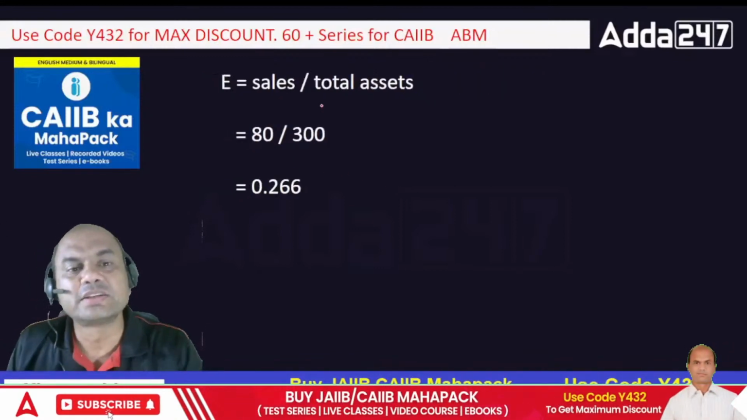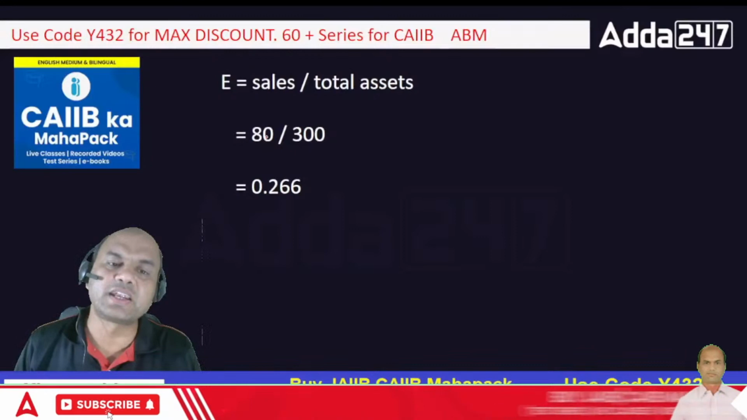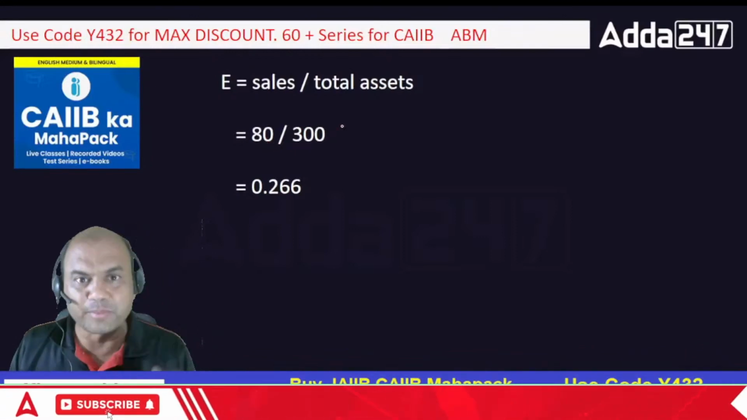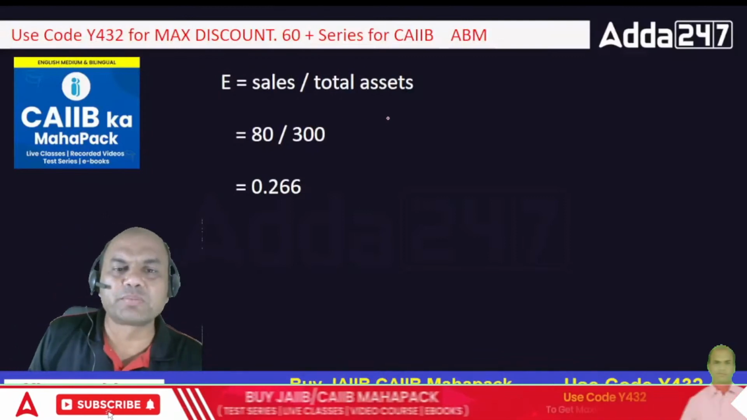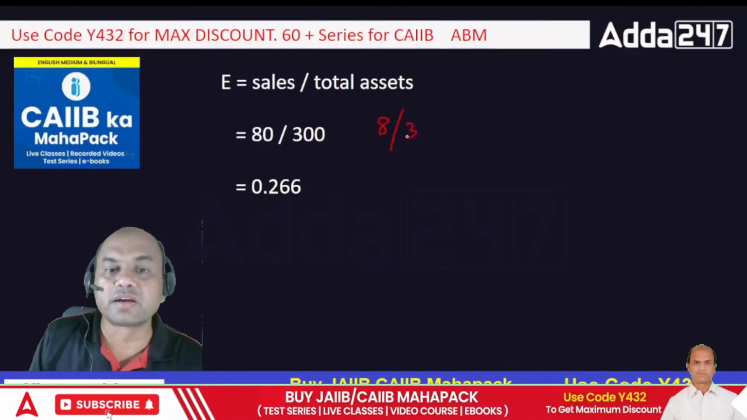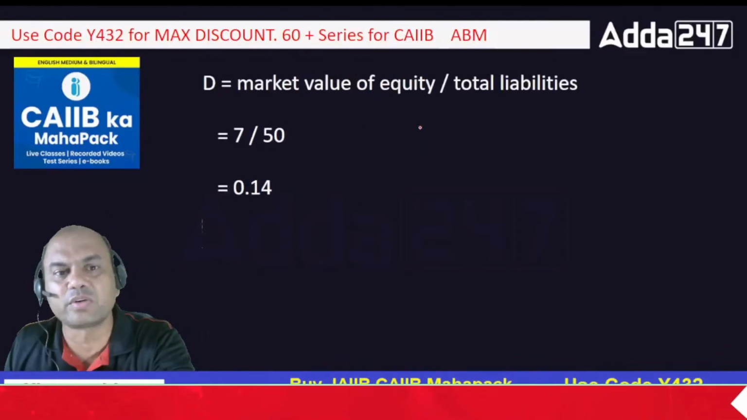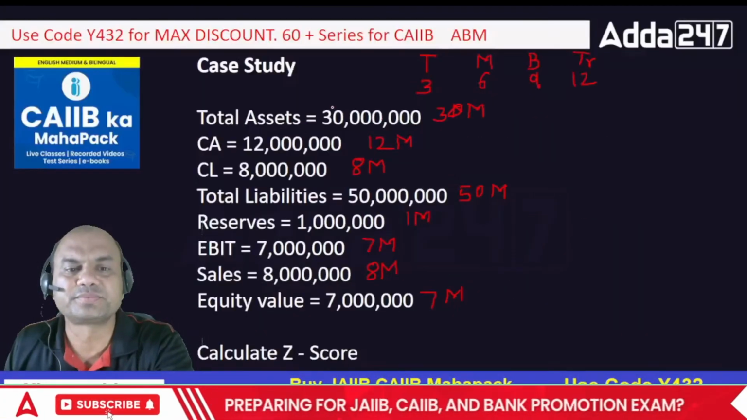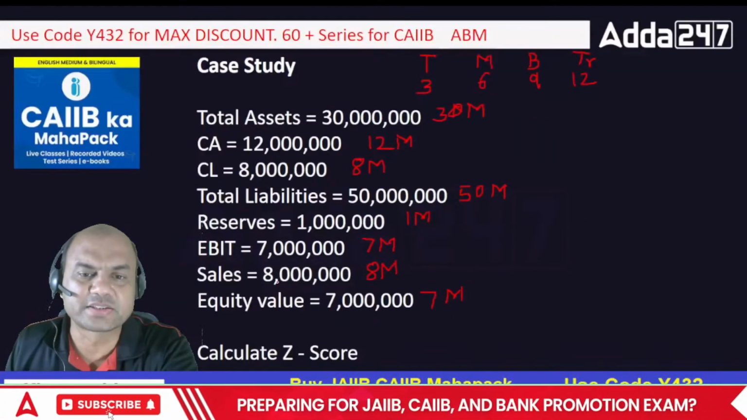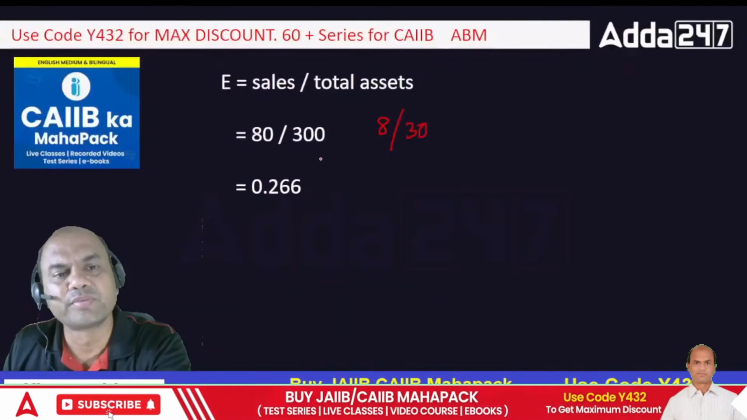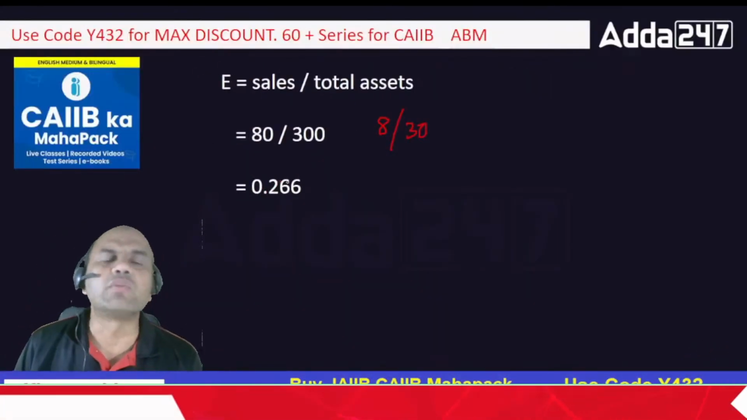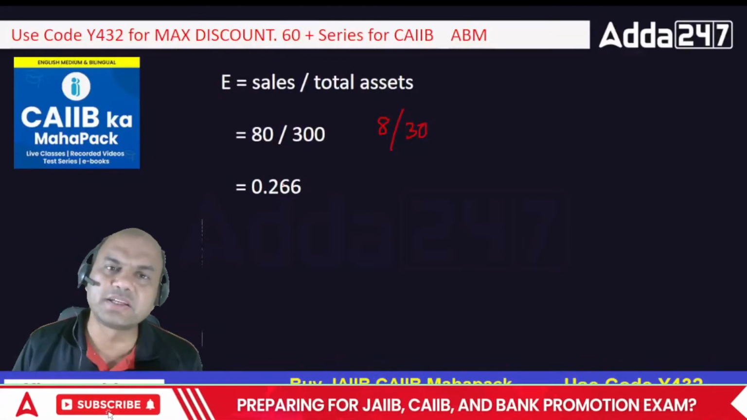And what is the sales upon total assets? Sales upon total assets is, same, 30 million. Sales is 8 million. Look at this, sales, 8 million. So 8 upon 30. You can write this and you'll get the answer over here. So now E you have got it. Now what have I to do? I've got A, B, C, D and E.